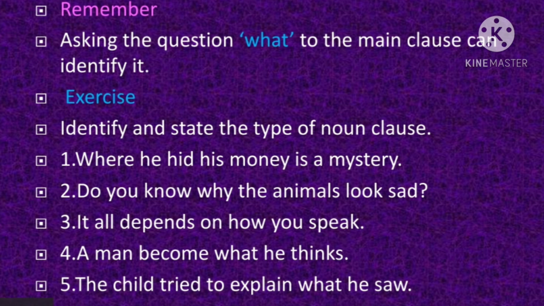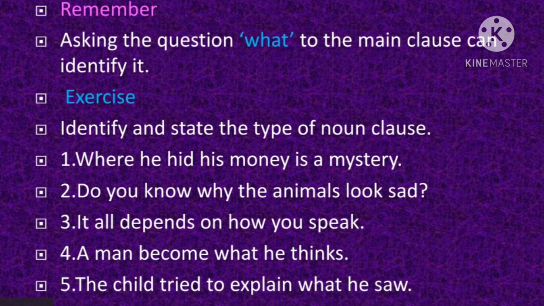Look at the third one. It all depends on how you speak. It all depends on is the main clause. How you speak is the subordinate clause, because it is beginning with the subordinator how. Now here the main clause is ending with the preposition on. So obviously, the subordinate noun clause is functioning as an object of the preposition on in the main clause.